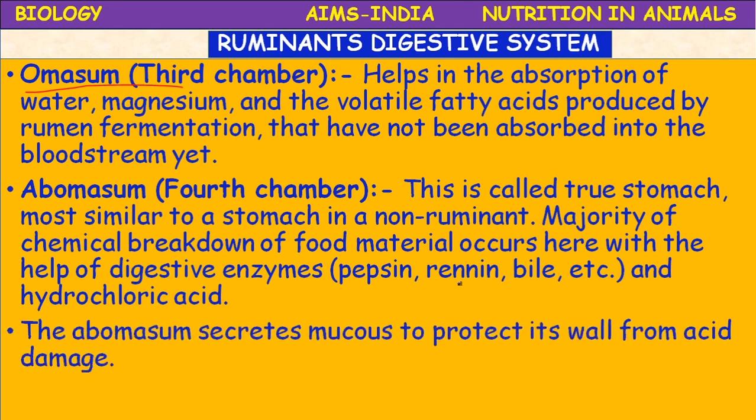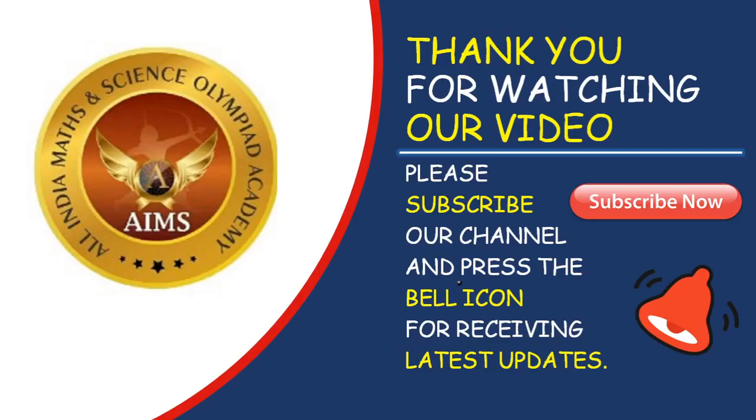The abomasum secretes mucus to protect its wall from acid damage. Just like our digestive tract is protected by mucus, here also the digestive tract of the ruminants is protected by a mucous membrane to prevent damage from the acid.